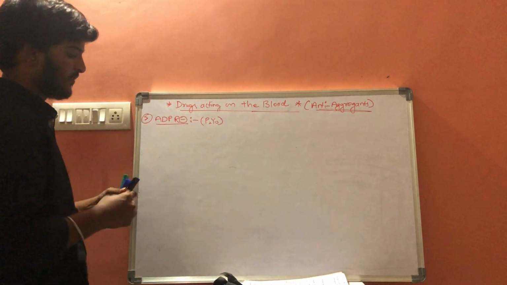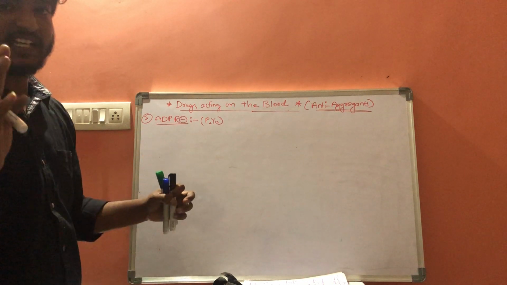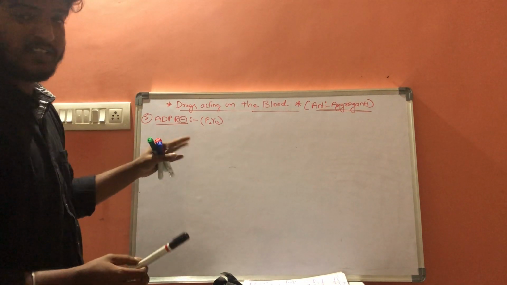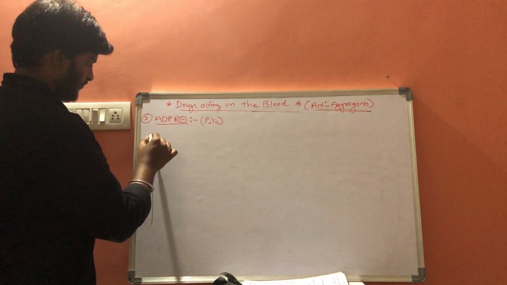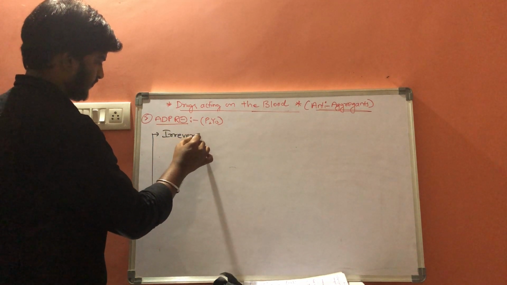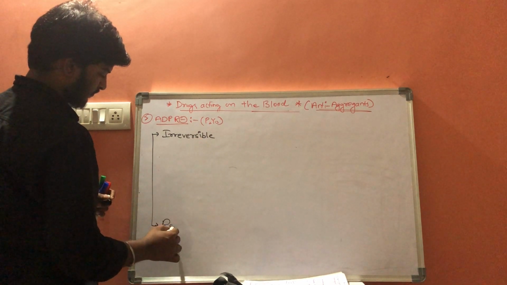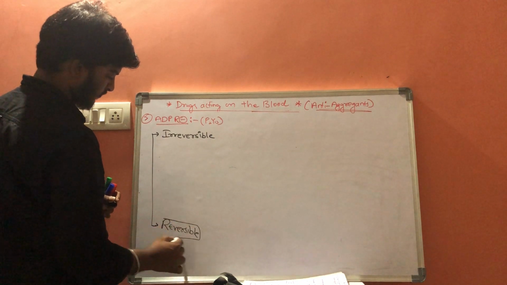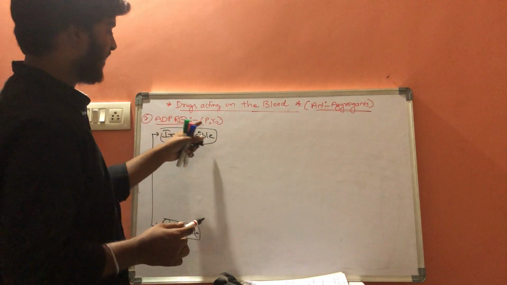The drugs which come under ADP receptor blockers are classified into two categories. One is irreversible and the next one is reversible. These drugs will irreversibly bind the ADP receptors.